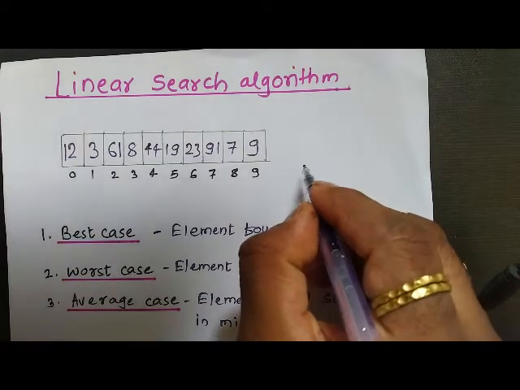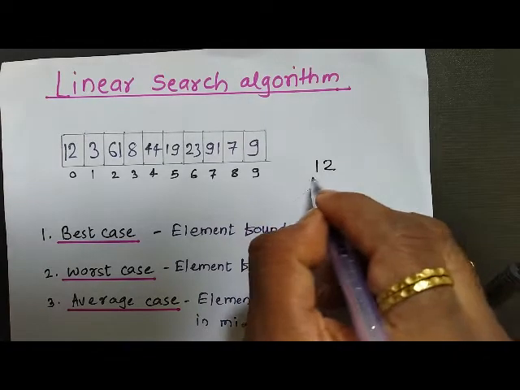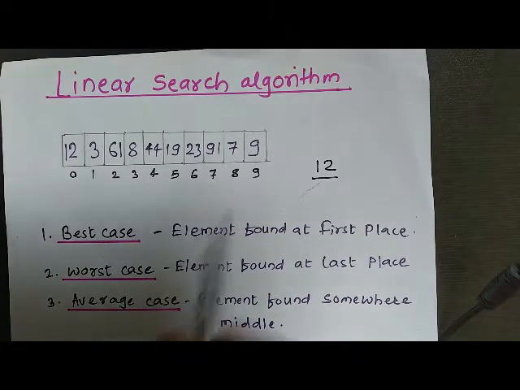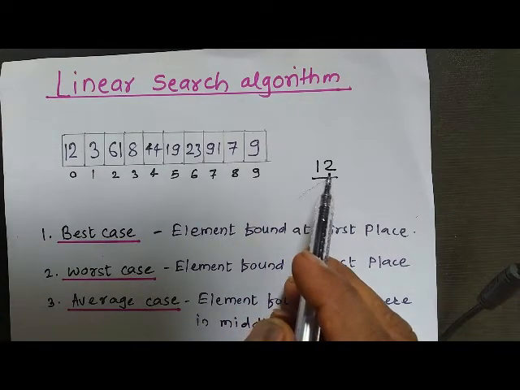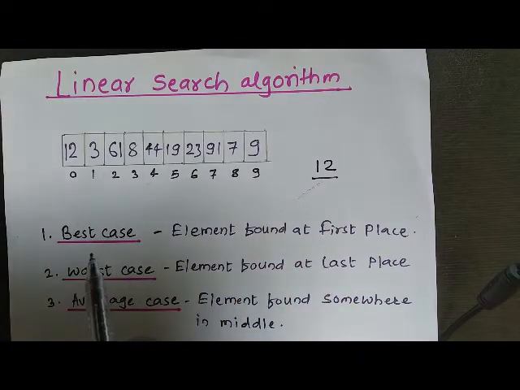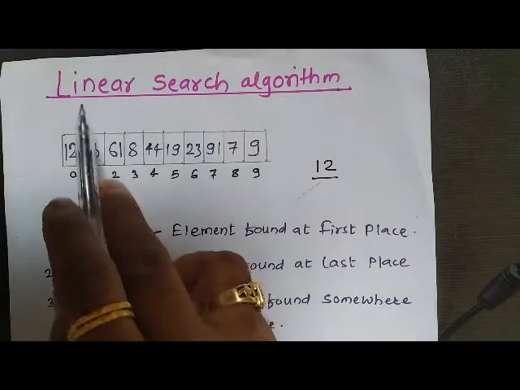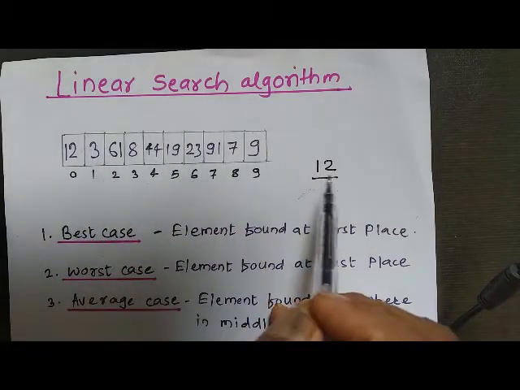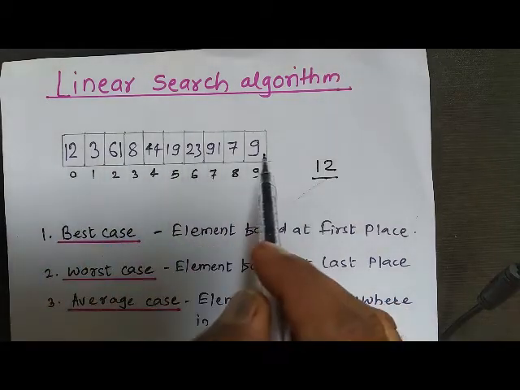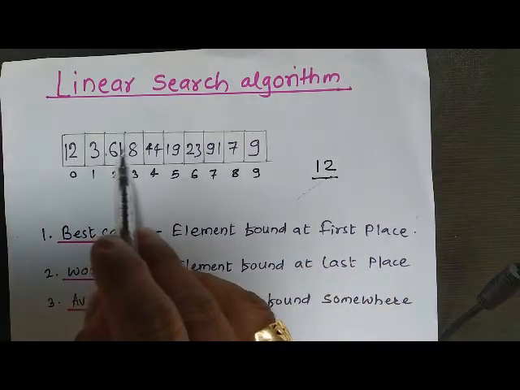Suppose I am searching for a particular element, let us say 12. I want to search this 12 in these 10 memory locations. So what method should I follow? Definitely this is linear search, so I will have to search this particular item linearly. One by one I have to compare this element with all these elements.